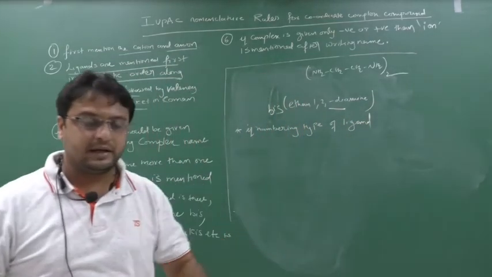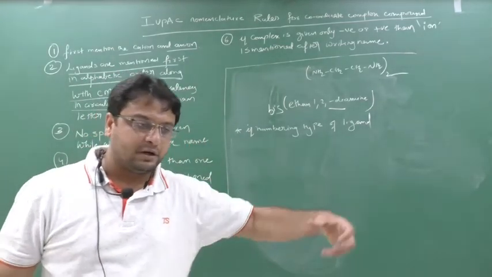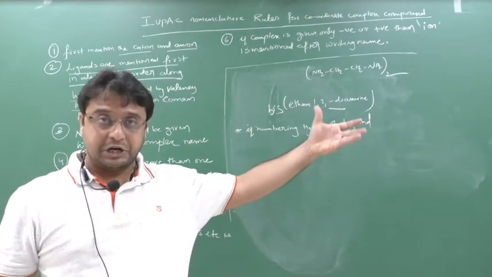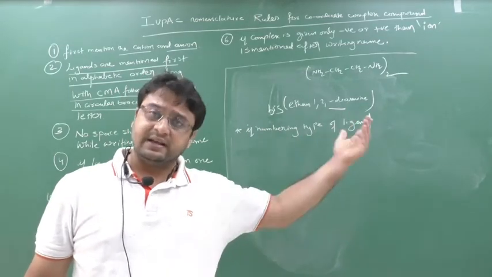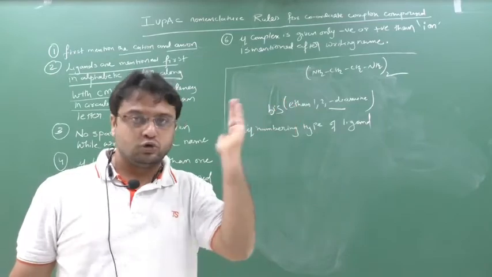Ethane 1,2-diamine, propane 1,2,3-triamine, propane 1,3-diamine, propane 1,2-diamine. Yes or no? Glycinato, acetinato, something you remember like DMG, then gly, GLY, acetinato, ACAC. These all are organic ligands. This you mug up.